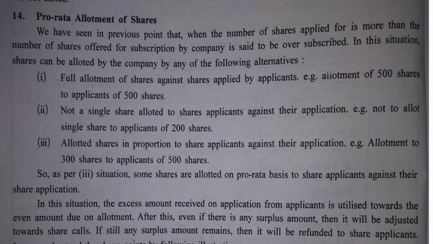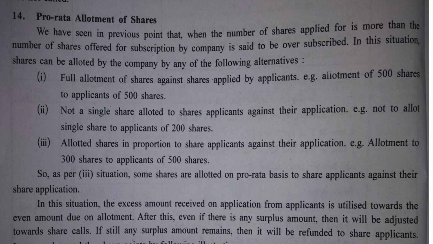What do we do generally in such a case? We reject the excess applications and the amount is refunded. If the number of shares issued is 50,000 and the number of applications received is 60,000, then 10,000 excess applications are rejected and the amount is refunded.